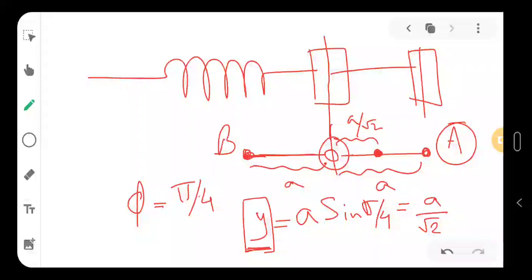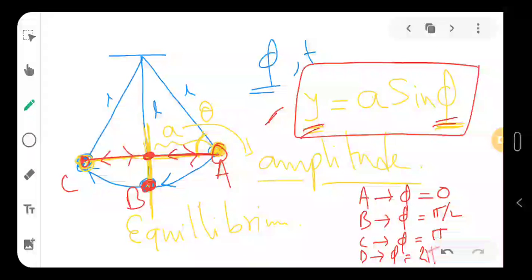Okay, so this y is the displacement from the equilibrium point. In this case also we can say that this y is the displacement of our bob. You know that the bob will not come in this way; the bob will go this way and that way, right? But the shadow of the bob, you can say, will come. So when the bob is here, the shadow of the bob is here. So this distance is our y, which we can find out.